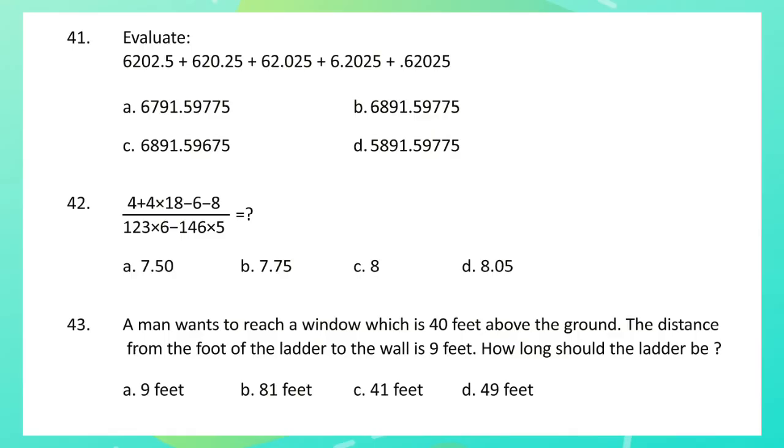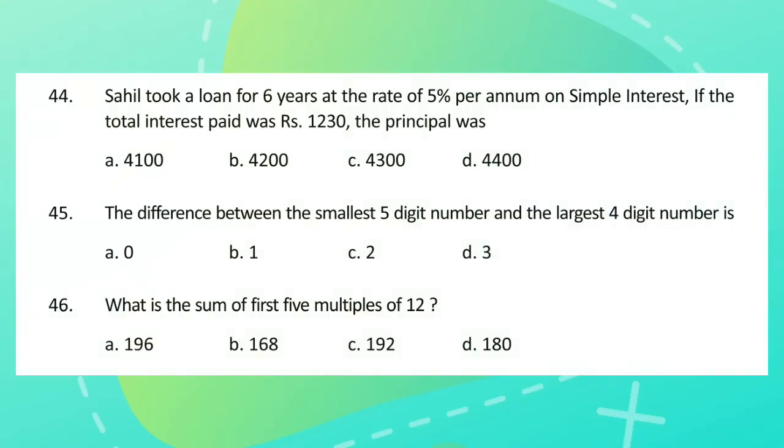Question 43. A man wants to reach a window which is 40 feet above the ground. The distance from the foot of the ladder to the wall is 9 feet. How long should the ladder be? Question 44. Sahil took a loan for 6 years at the rate of 5% per annum on simple interest. If the total interest paid was Rs 1230, the principal was.